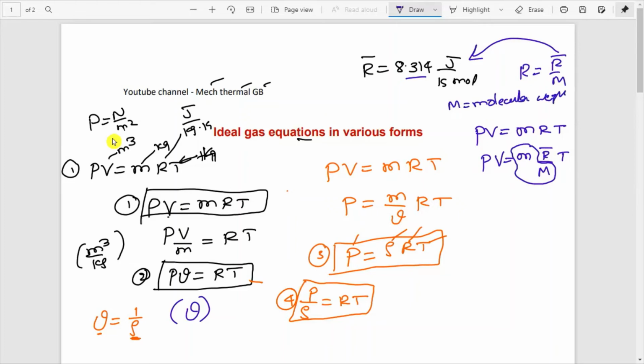Molecular weight of different gases, for example carbon dioxide, nitrogen. But small m is here mass. Be careful about the difference between these two m's; both are not the same. So PV is equal to the ratio of mass by molecular weight, which we take as the number of moles, that is n R bar T. So this is one form of the ideal gas equation, the fifth form. So PV is equal to n R bar T, and P by rho is equal to RT. P is equal to rho RT here.